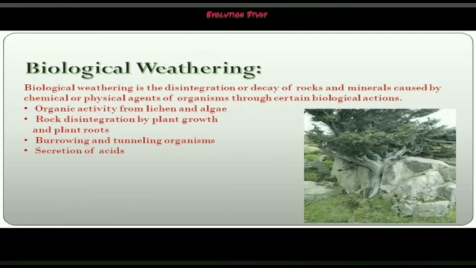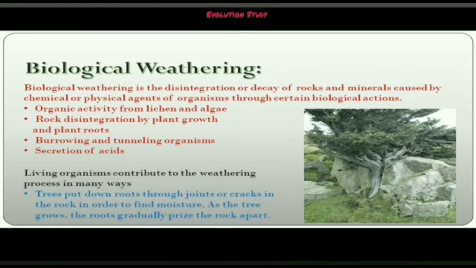Now what is biological weathering? Biological weathering is the disintegration or decay of the rocks and minerals caused by the chemical or physical agents of organisms through certain biological actions. Examples are organic activity from lichen and algae, rock disintegration by plant growth and plant roots, burrowing and tunneling organisms, and the secretion of acids.